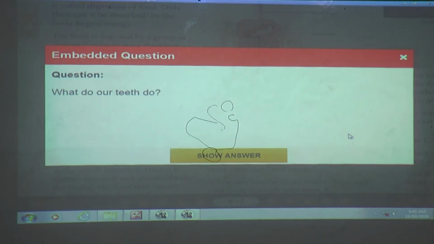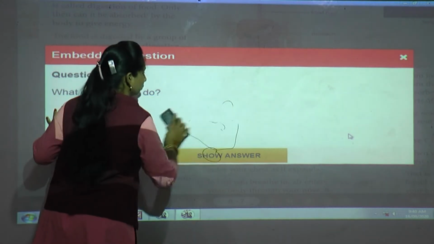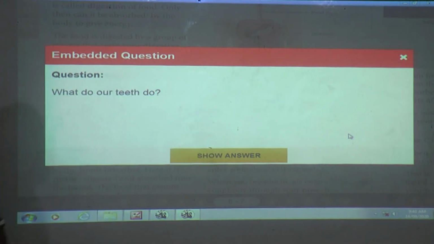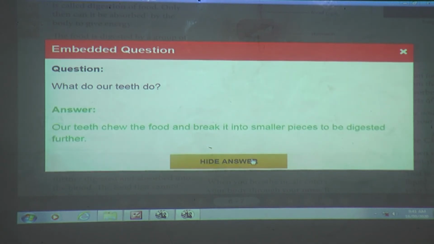Here is one question on the digestive system. What do our teeth do? Do you have teeth? Yes, you do. So what do our teeth do? Tell me. Our teeth chew the food and break it into smaller pieces to be digested further. Okay, what is the function of teeth? Teeth help us to chew the food and break it into smaller pieces to be digested further.